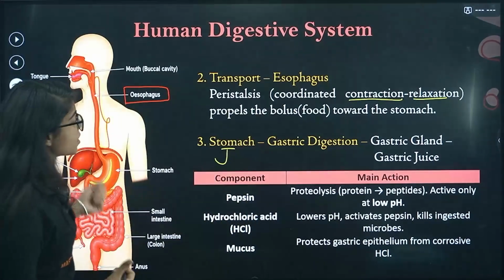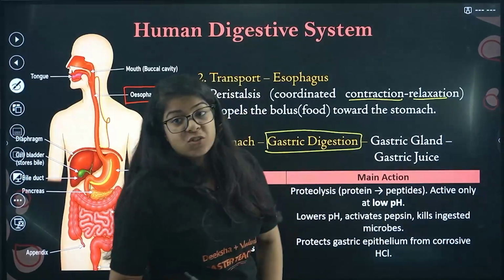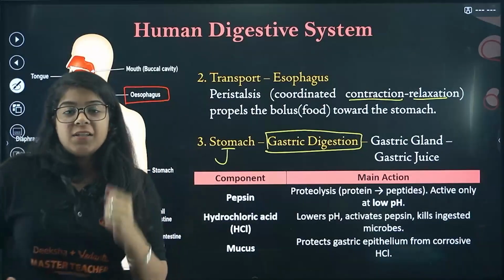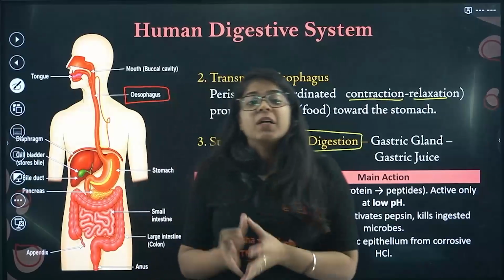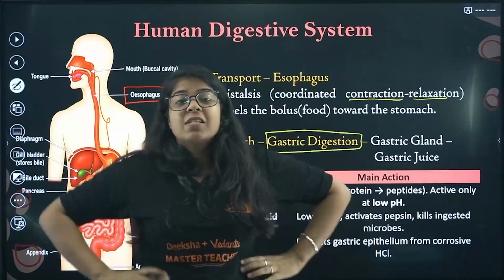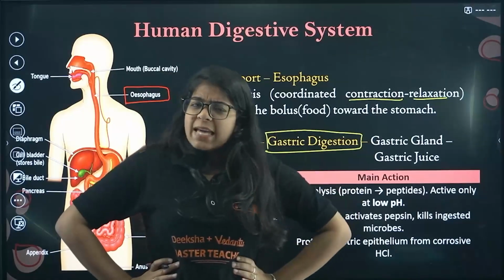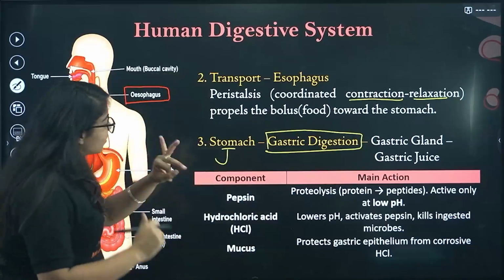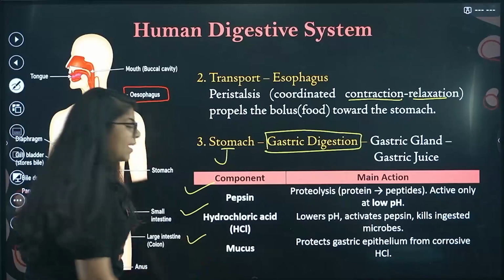Now what happens in the stomach? In the stomach we have gastric glands, and gastric digestion happens. These gastric glands produce gastric juices, which help to break down the food. We all know there is acid in our stomach; that is the gastric juice. In gastric juice we have three components: pepsin, hydrochloric acid, and mucus.